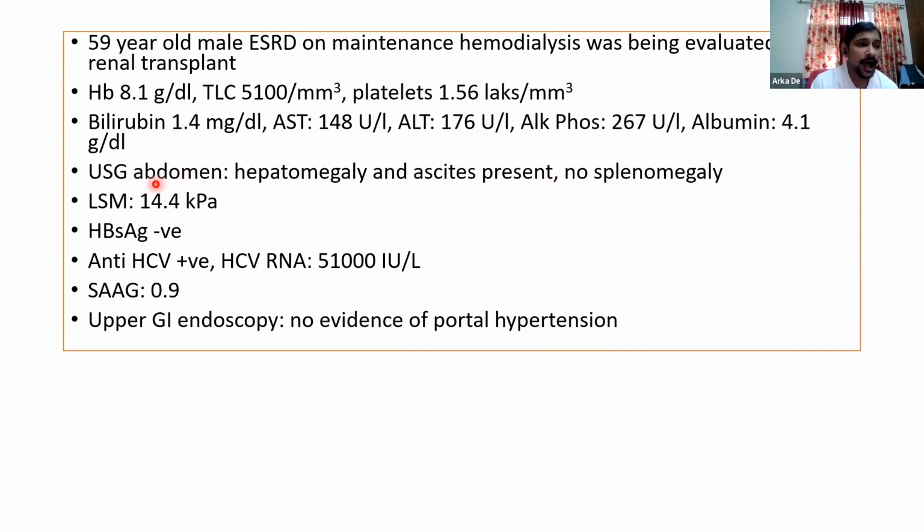A liver stiffness measurement, which we did with FibroScan, was 14.4 kilopascal, and later it was repeated with ARFI in view of ascites, and that was also 16 kilopascal. His hepatitis B surface antigen was negative. However, he was seropositive for hepatitis C antibodies, and RNA was detectable at around 4 logs. The serum ascites albumin gradient, the SAAG, of the ascitic fluid was 0.9. That is, it was a low SAAG ascites, less than 1.1, and the upper GI endoscopy did not reveal any evidence of portal hypertension.